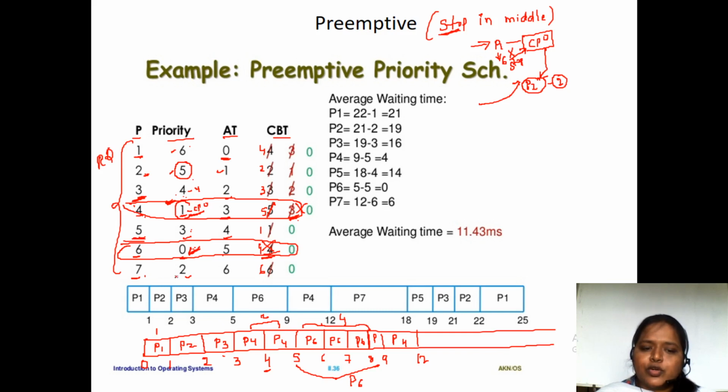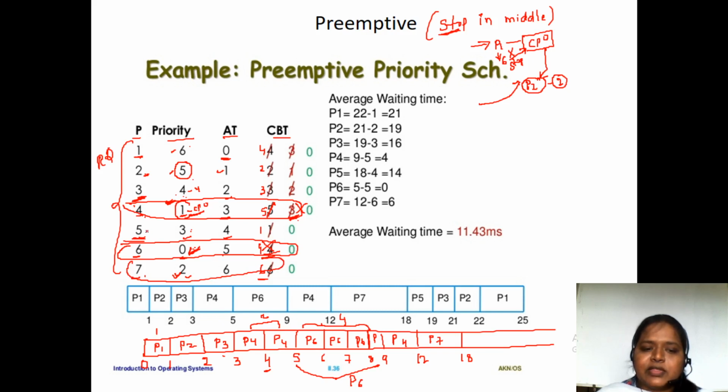Next it is 2, which means P7 process. P7 has a burst time of 6 milliseconds, so 12 plus 6 is 18 milliseconds. P7 is also completed.